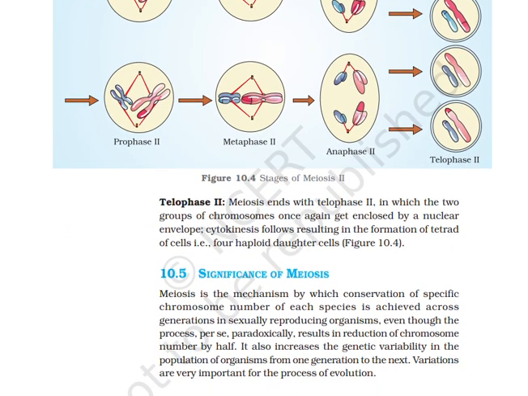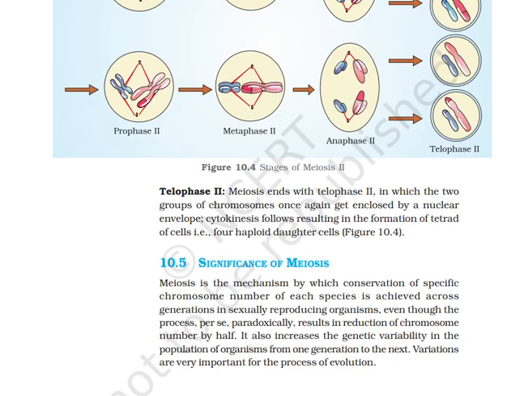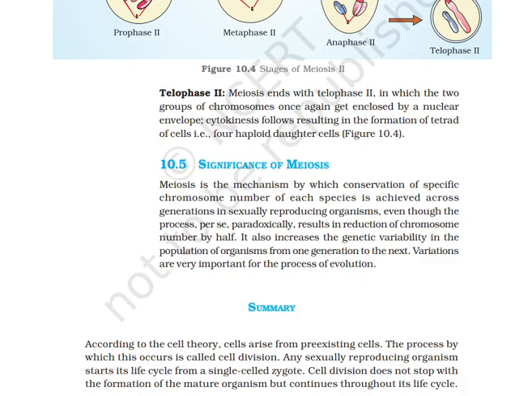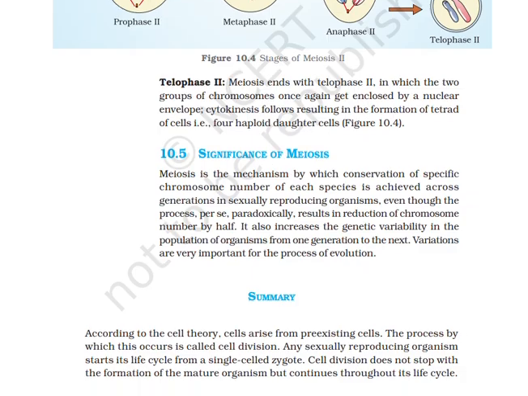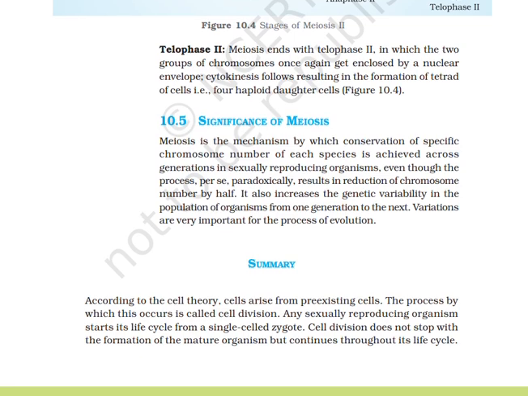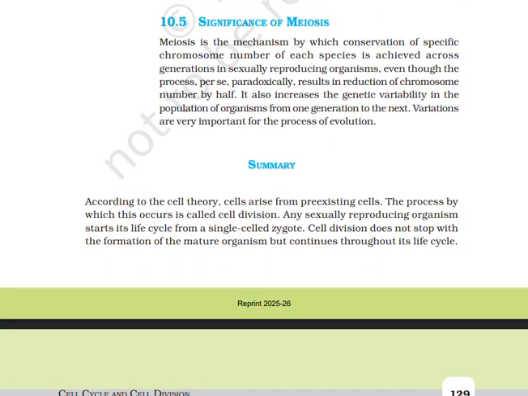Significance of meiosis. Meiosis is the mechanism by which conservation of specific chromosome number of each species is achieved across generations in sexually reproducing organisms, even though the process per se paradoxically results in the reduction of chromosome number by half. It also increases the genetic variability in the population of organisms from one generation to the next. Variations are very important for the process of evolution.